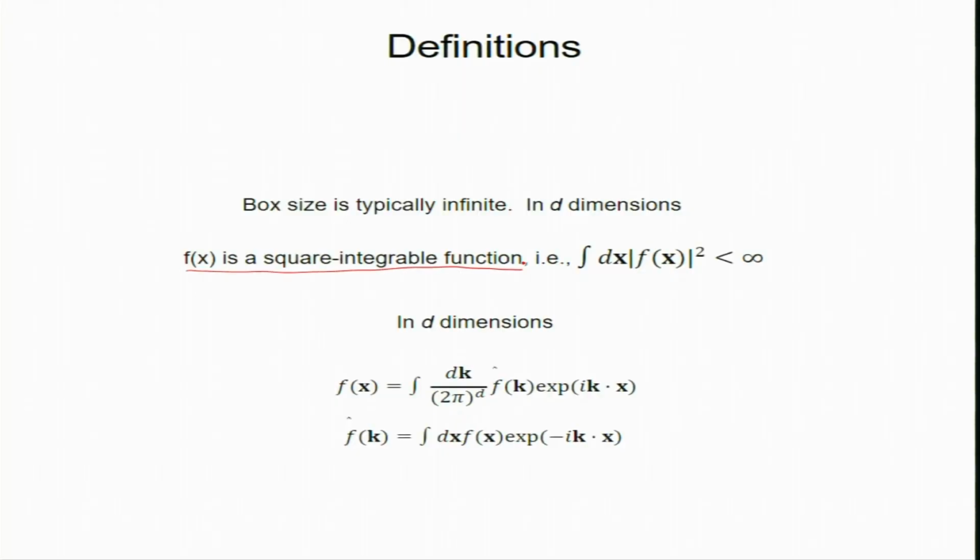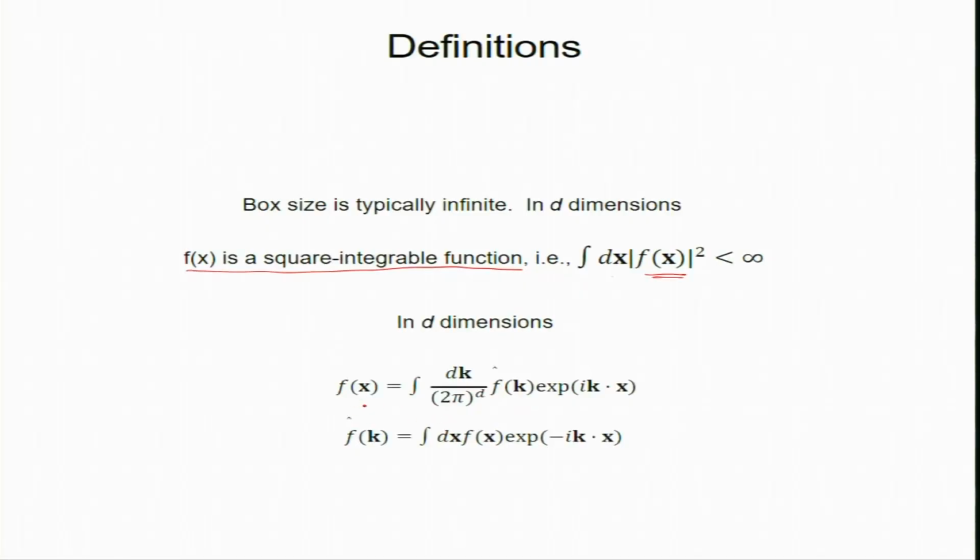Now, one assumption is that f(x) is a square integrable function. What does square integrable mean? The integral of mod f(x) squared dx is less than infinity, or is finite. This is called square integrable. So the Fourier transform is meaningful, or gives a finite number, if your f(x) is square integrable. This formalism of Fourier transform was done by mathematicians. For the infinite box we follow this definition.